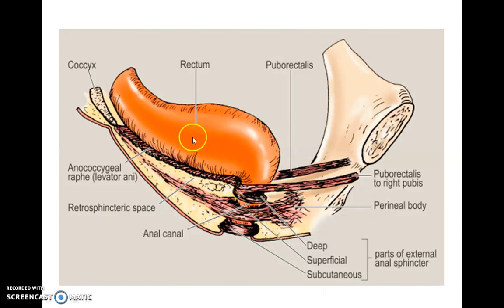Now, see here, again the relation anteriorly to the anal canal is the perineal body, it is seen over here, and posteriorly the tip of the coccyx and anococcygeal raphe are seen, and it is surrounded by sphincter muscle, internal and external sphincter muscle. And this is the fibrofatty tissue below the anococcygeal raphe, between the perianal skin and the raphe.